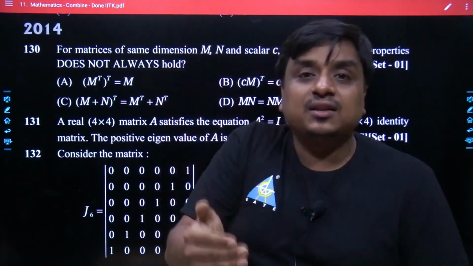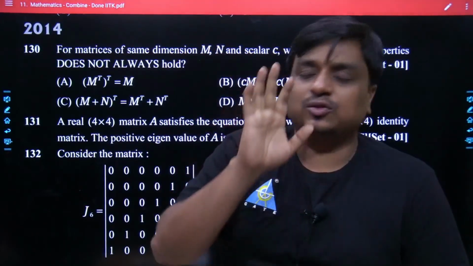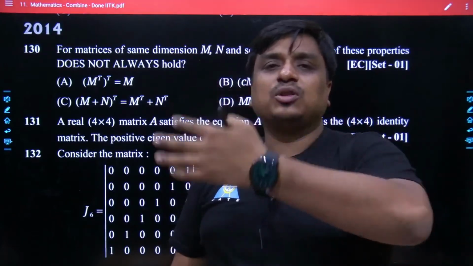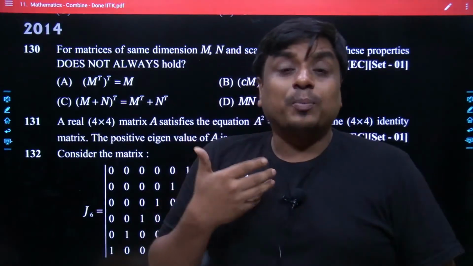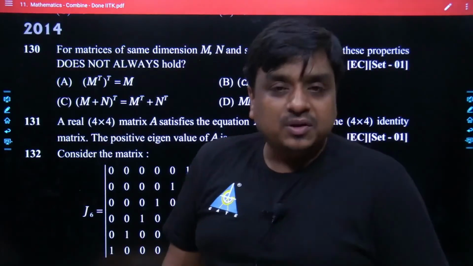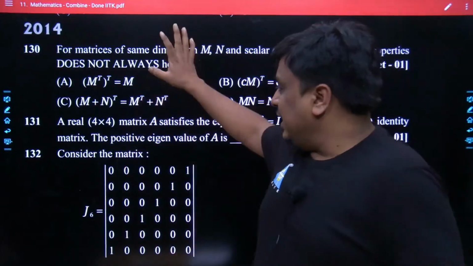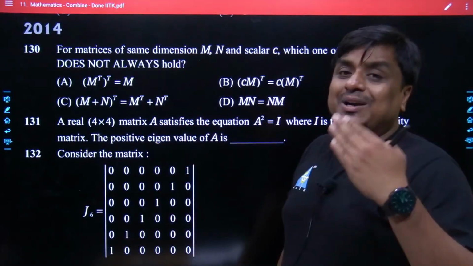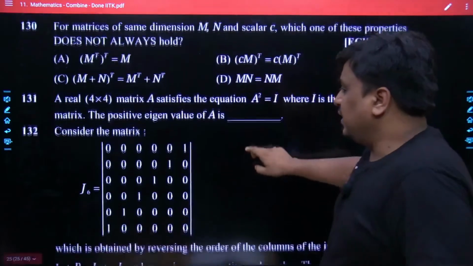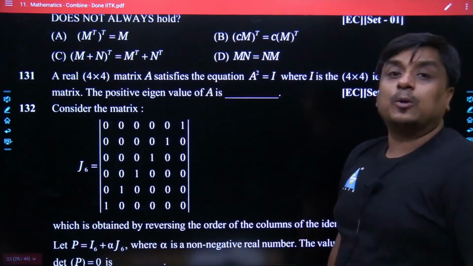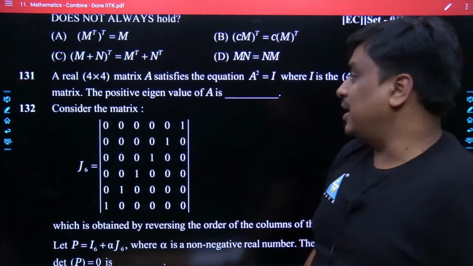Those kinds of things should also be there in your mind, because I have seen many times that students only have a little bit of an idea about the different kinds of matrices, but the properties followed by the different kinds of matrices they do not remember. So the way IIT KGP designed the problem, you should also remember the type of properties they had been following. Not only that, even question number 132 is also based on the same concept, the properties followed by the different kinds of matrices.